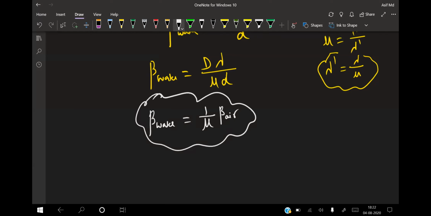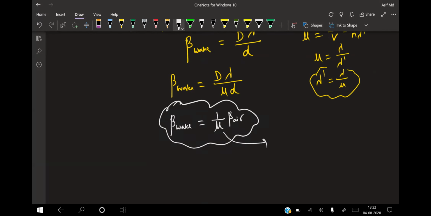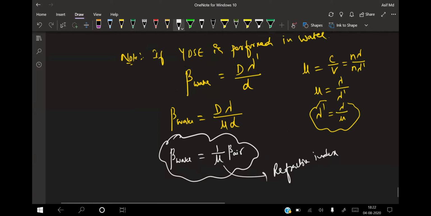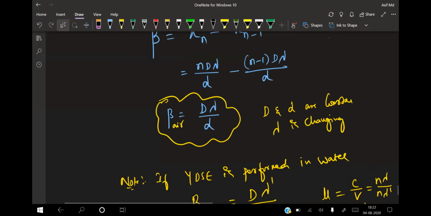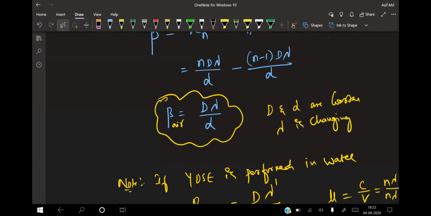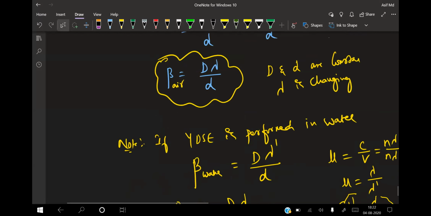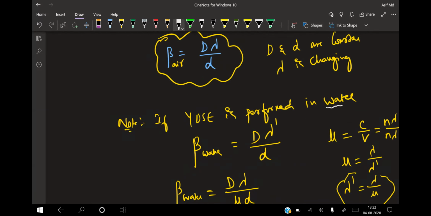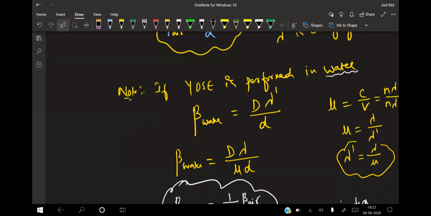In YDSE, mu is nothing but the refractive index. So what is the fringe width? Basic formula: fringe width in air is capital D lambda by small d. Only lambda is changeable; capital D and small d are the same. If YDSE is performed in water, the fringe width in water is capital D by small d, without changing the separation of the screen and the slits.